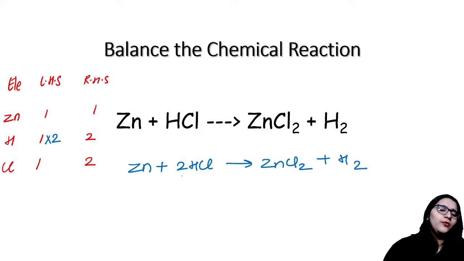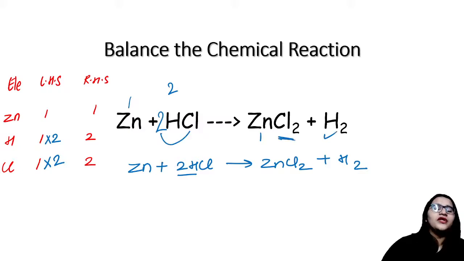But ma'am, I put this 2 with hydrogen, so it is already applicable with chlorine also. So chlorine also became 2 on this side, right? So now is the number the same on both sides? Over here we have 1 zinc, over here also we have 1 zinc. Hydrogen we have 2 here, and 2 here too, very good. Chlorine is also 2 here, and 2 chlorine here, so done. It is a balanced chemical equation.